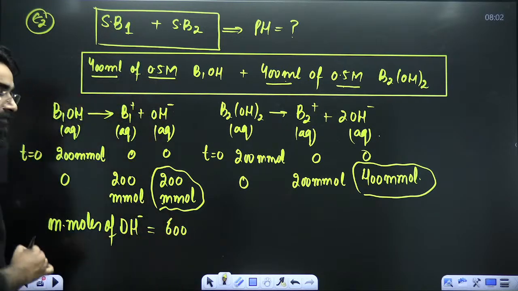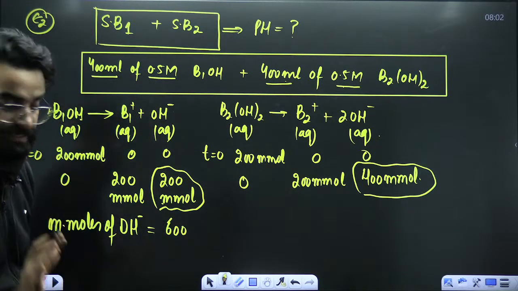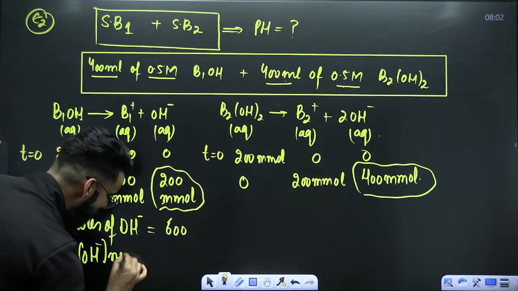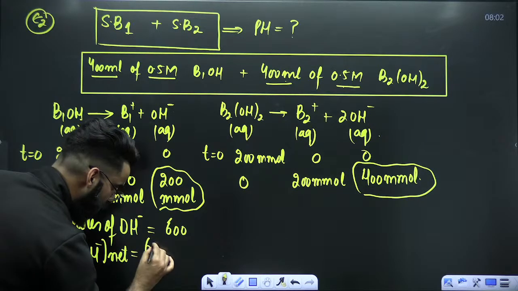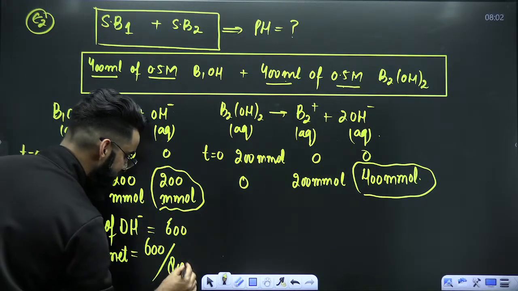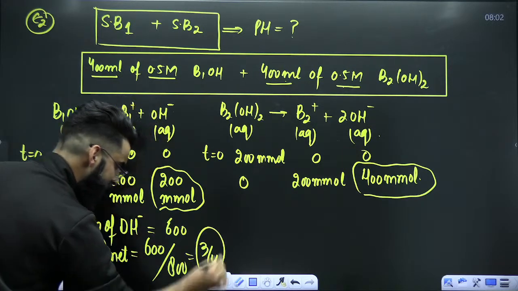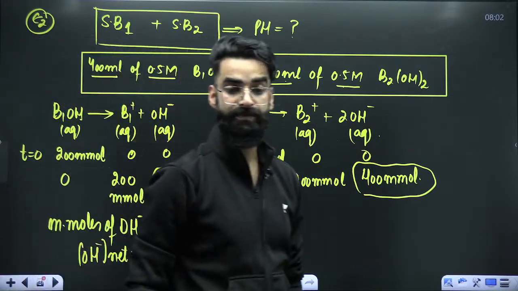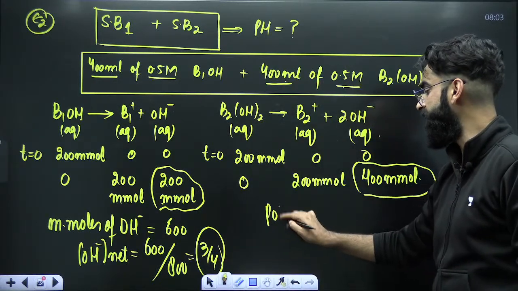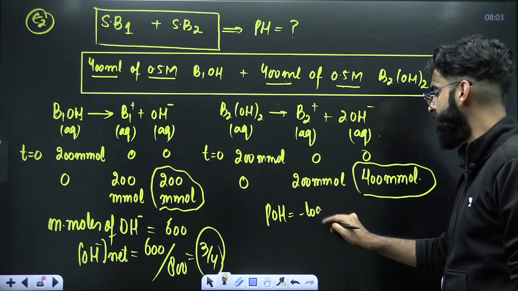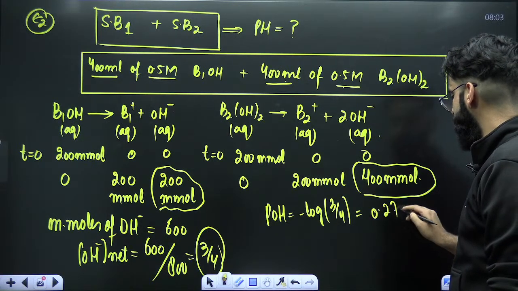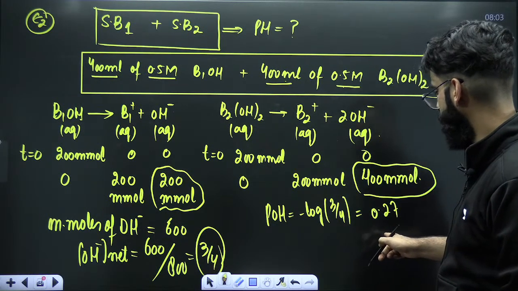So total millimoles of OH negative in the resulting solution is equal to 600. What about the total net OH negative concentration? Total millimoles of OH negative in the final solution divided by total volume in ml, that's 600 by 800. The value is 3 by 4. This is the net OH negative ion concentration. If you got it, calculate POH, which is minus log of net OH negative concentration.